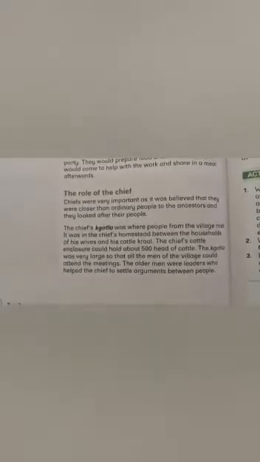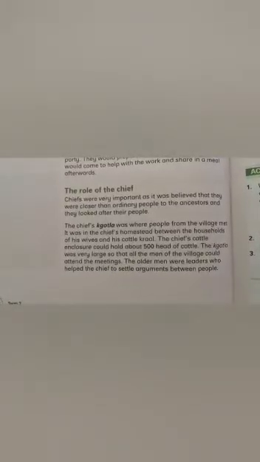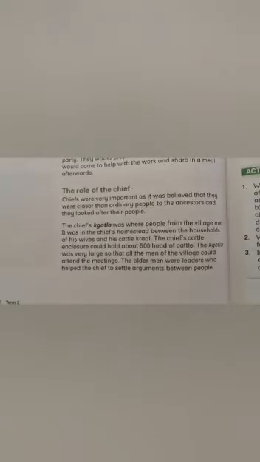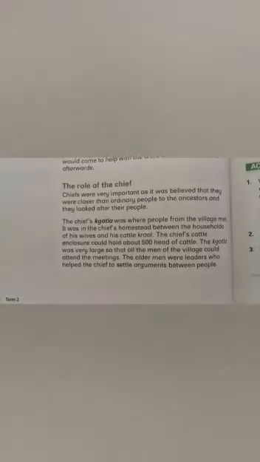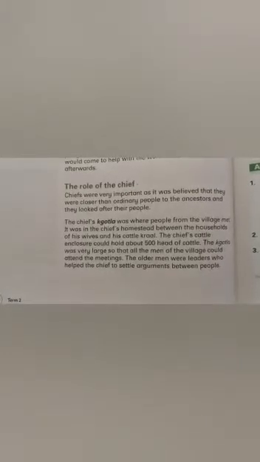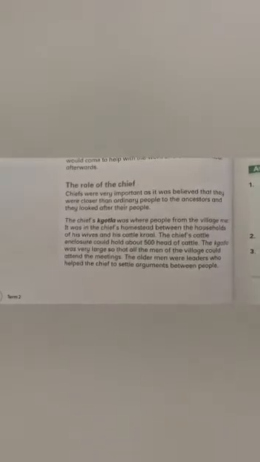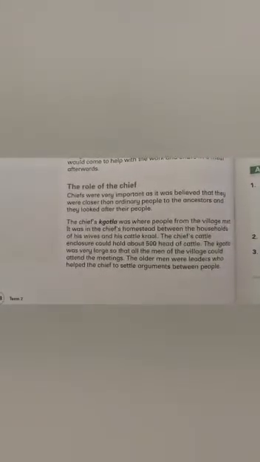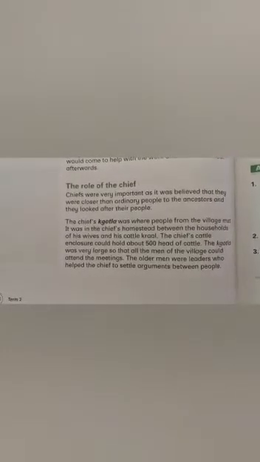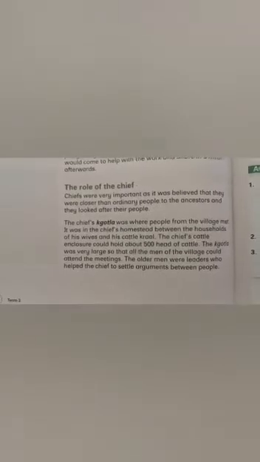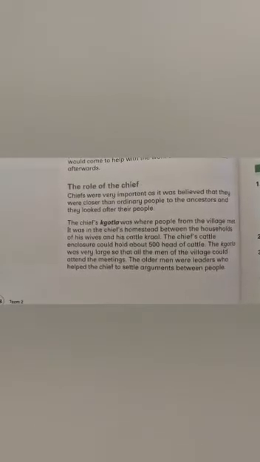All right, the chief's kagotla was where people from the village met, and it was at the chief's homestead between the households of his wives and his cattle kraal. The chief's cattle enclosure could hold about 500 head of cattle. So when we say head of cattle, that's each cattle. And the kagotla was very large so that all the men of the village could attend the meetings. The older men were leaders who helped the chief to settle arguments between people.